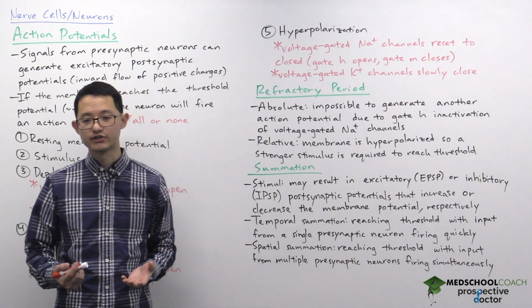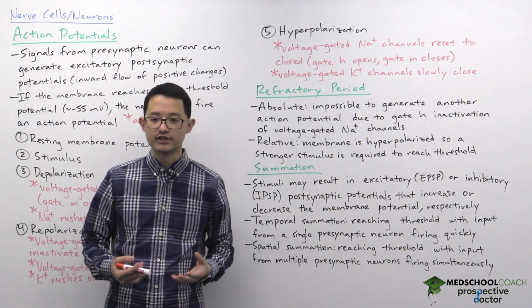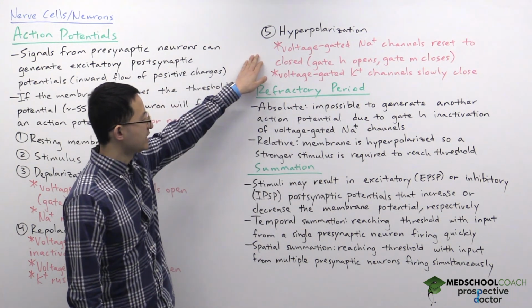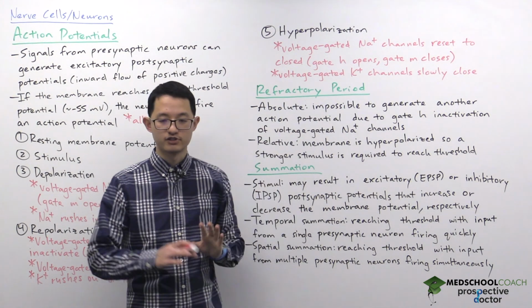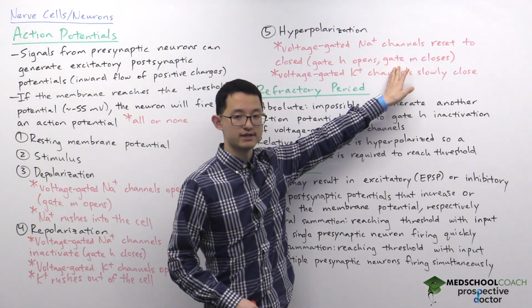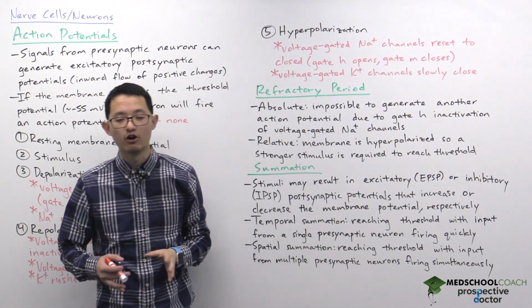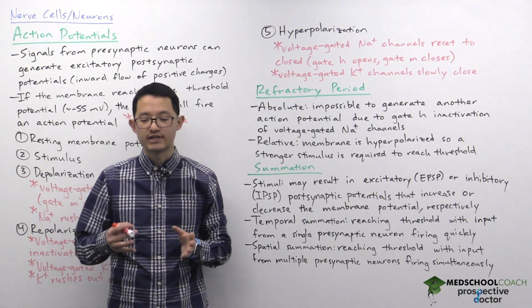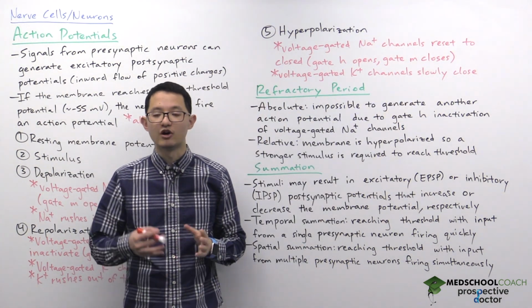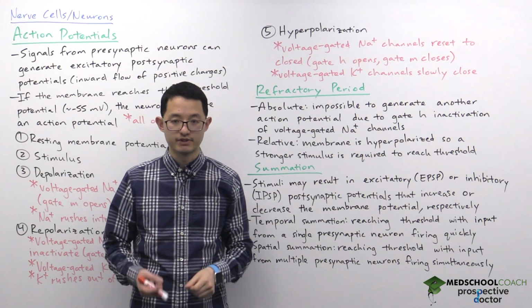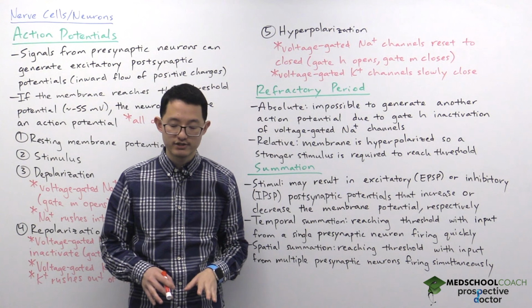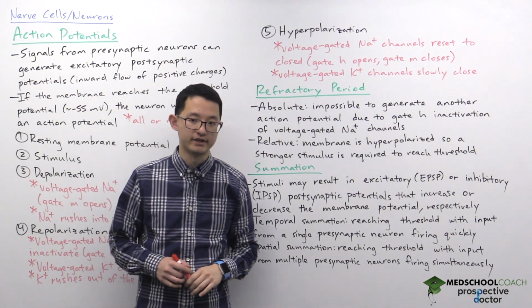During hyperpolarization, the voltage-gated sodium channel is going to reset back to its initial state, where the H gate is going to open, so the sodium channel is not inactivated anymore, and the M gate closes. So the M gate can be opened by changes in membrane potential. Since this is closed, it is possible to open it by changing the membrane potential. For the H gate, that's not the case. If the H gate is closed, it is closed and cannot be opened.